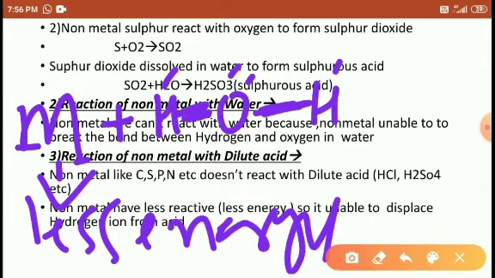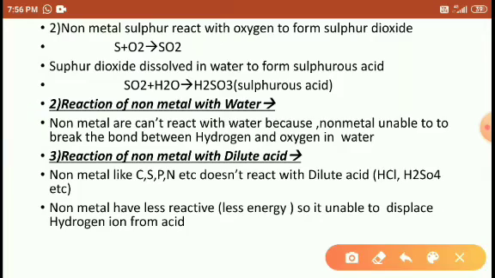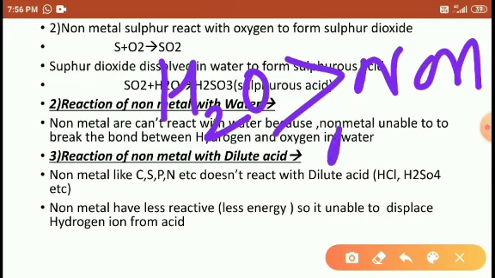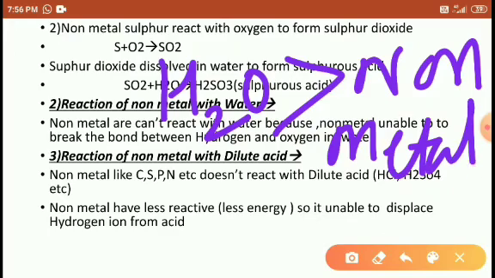So that's why it cannot react with water molecules. It means the water molecule has higher energy than non-metals, so that's why non-metals cannot react with water.